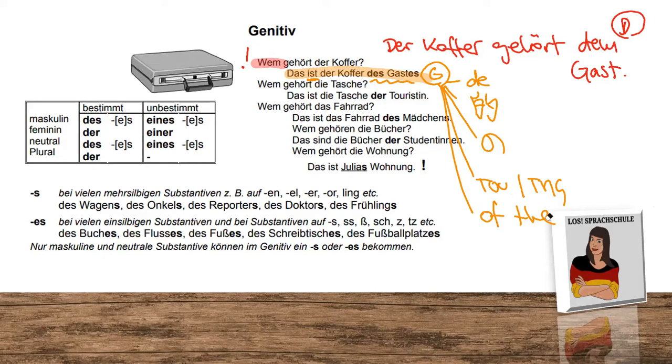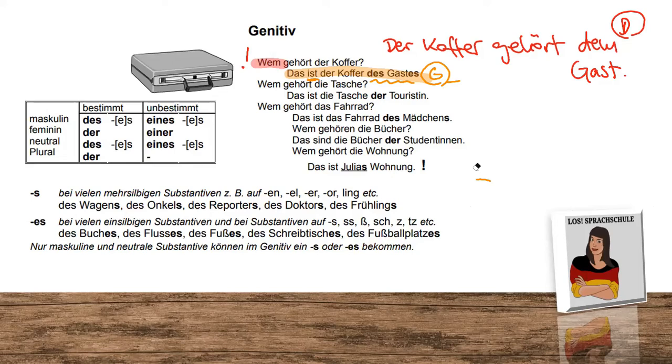Let's check out the other examples. Wem gehört die Tasche? To whom belongs the bag? Das ist die Tasche der Touristin. This is the bag of the tourist. Wem gehört das Fahrrad? Das ist das Fahrrad des Mädchens. This is the bike of the girl or from the girl. Wem gehören die Bücher? Das sind die Bücher der Studentinnen. Those are the books of the students.